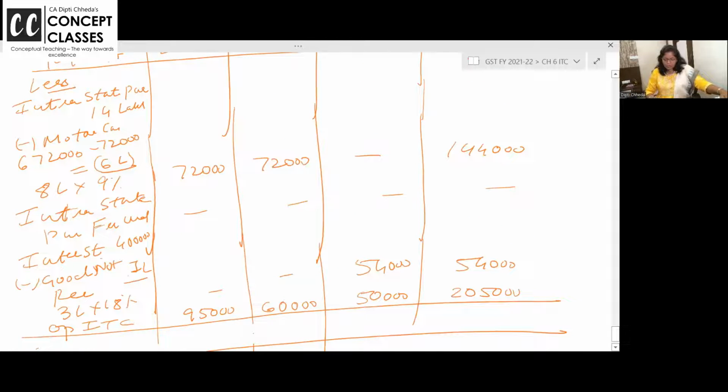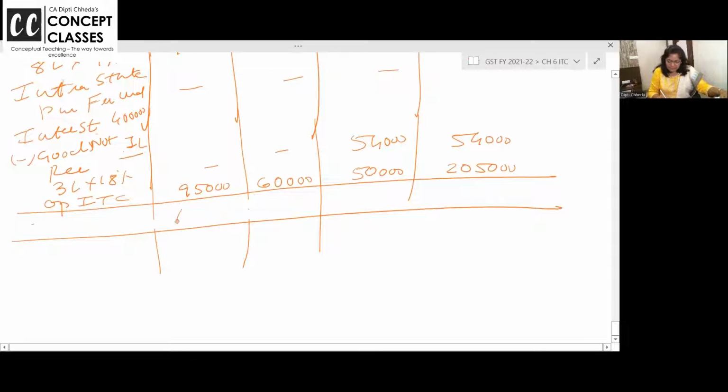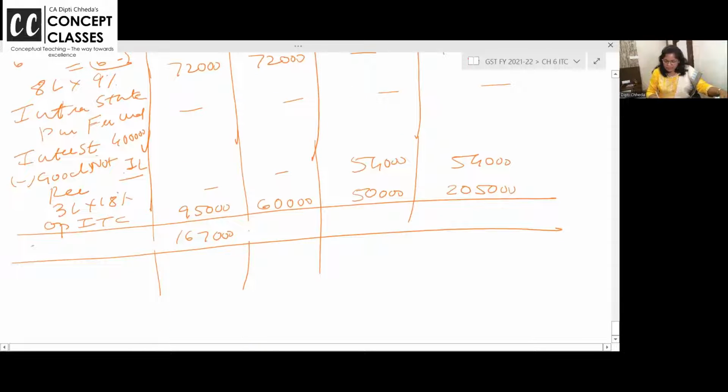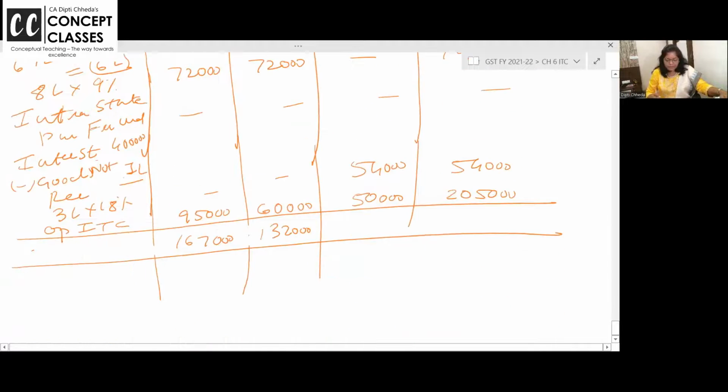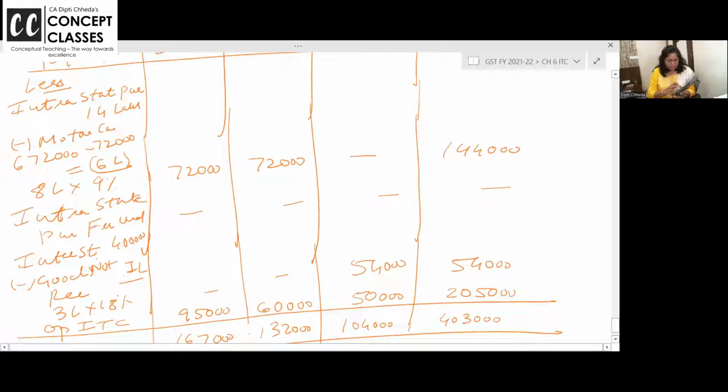Done. Now do the total. 95 and 67, 1,67,000. This is 1,32,000. 1,04,000. 167 plus 132 plus 1,04,000 is 4,03,000.